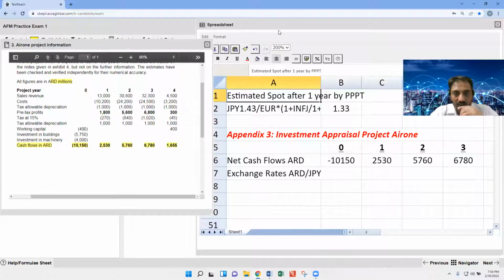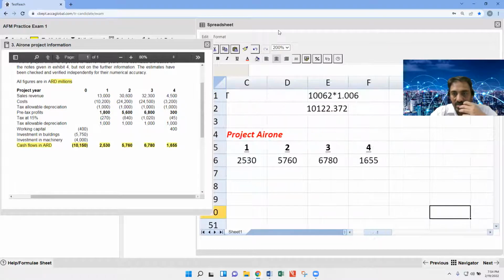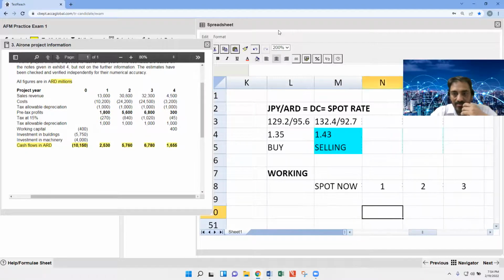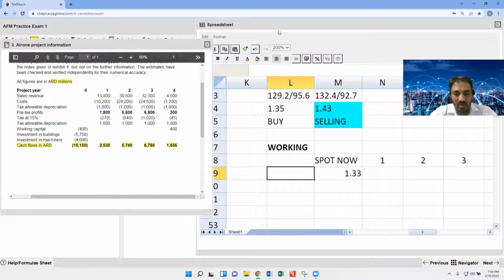Here spot now is 1.33. Can you please reply me, all of you with me? 1.33, and this is JPY over ARD. And what are the inflation rates?